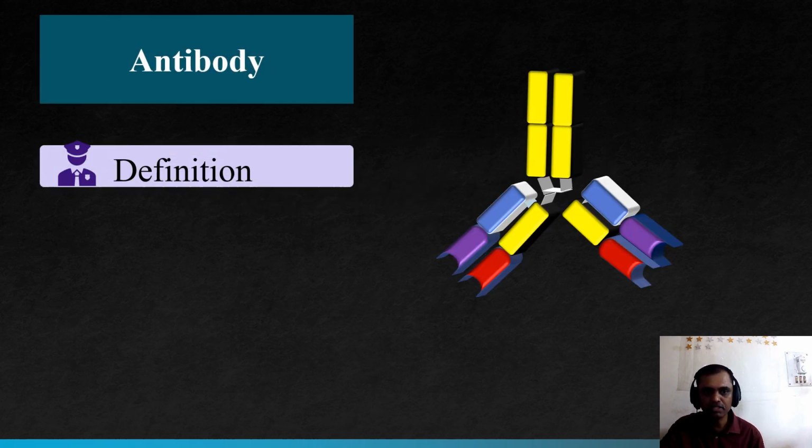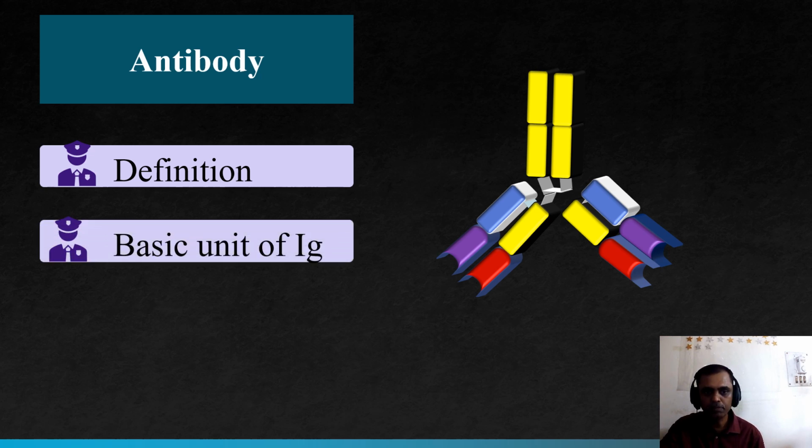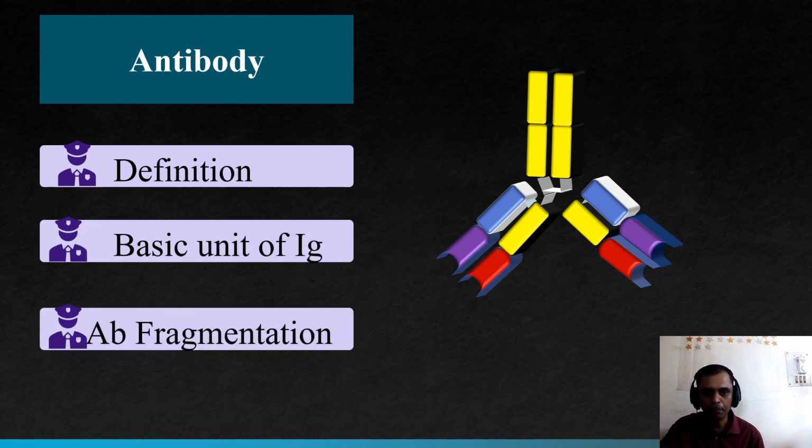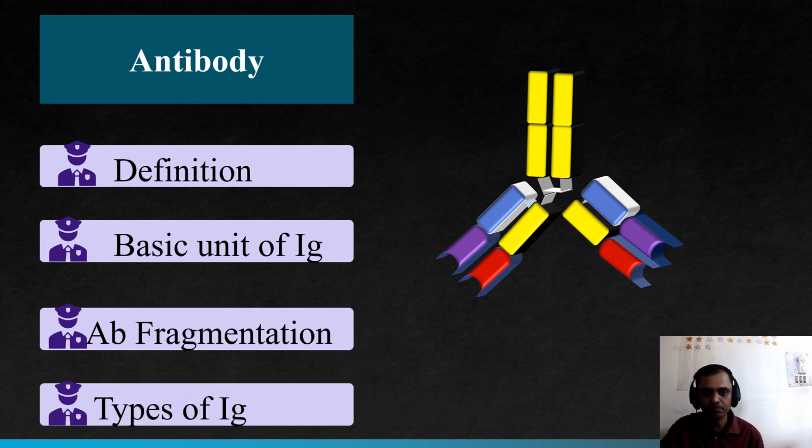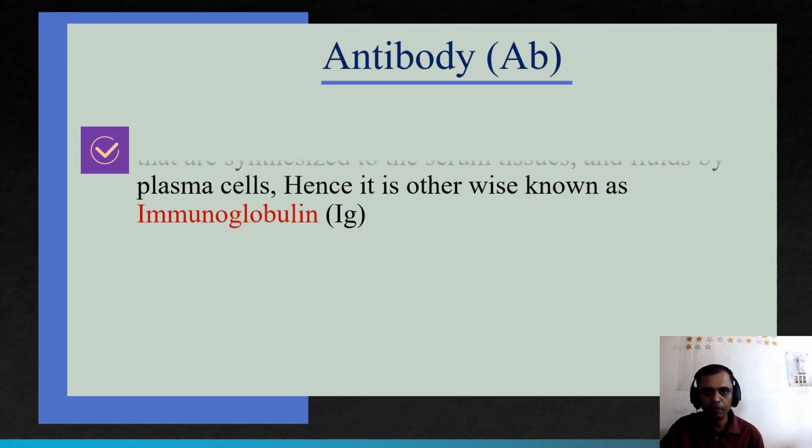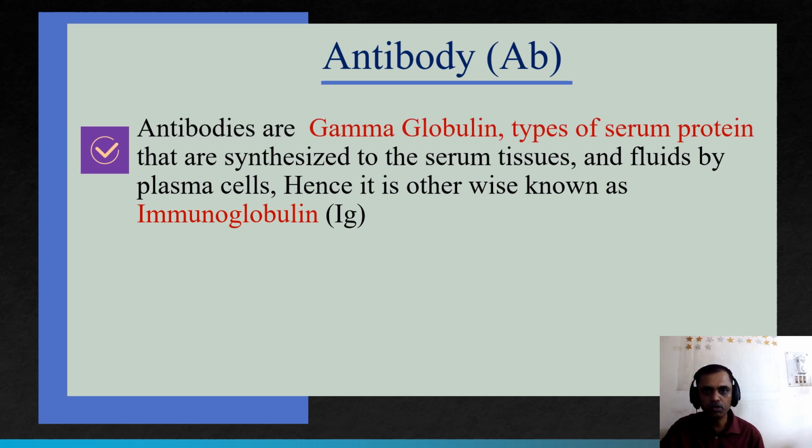In antibody, we are discussing the definition of antibody, the basic unit of antibody, antibody fragmentation, and ending with the types of immunoglobulin. So we'll study one by one. Before that, a little bit of introduction about antibody. Antibodies are gamma globulins, a type of serum protein. Serum protein is divided into alpha globulin, beta globulin and gamma globulin. So the immunoglobulin is a gamma globulin that is synthesized into the serum, tissue and body fluid by plasma cells. A plasma cell is a variety of B lymphocyte.